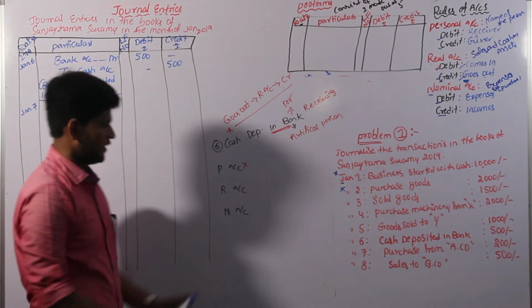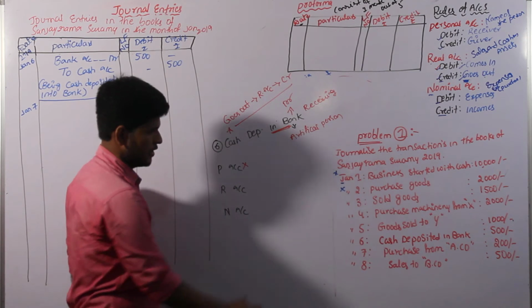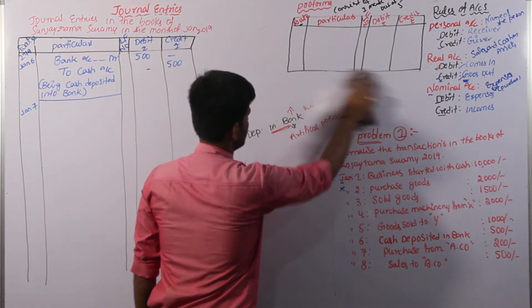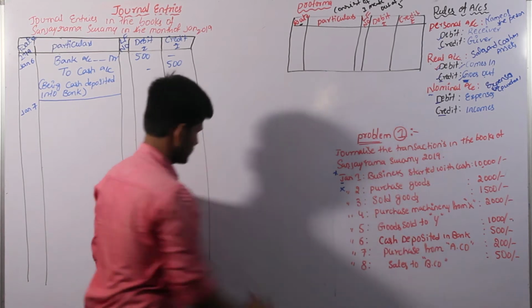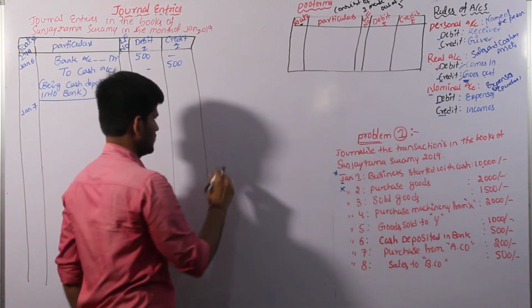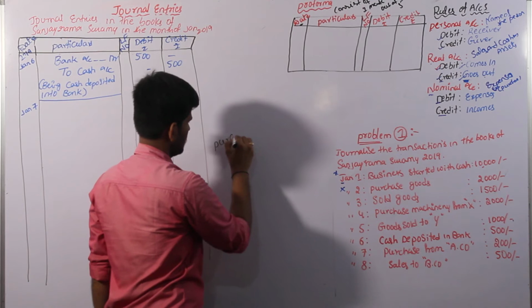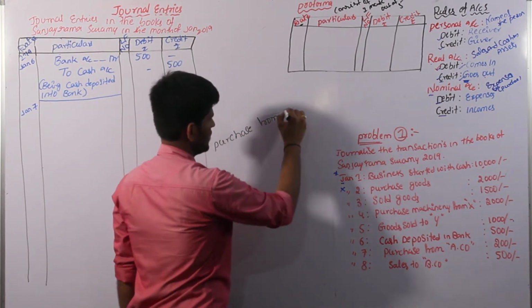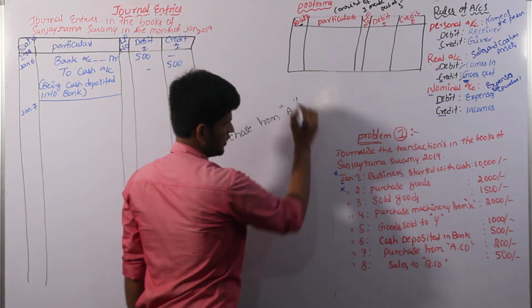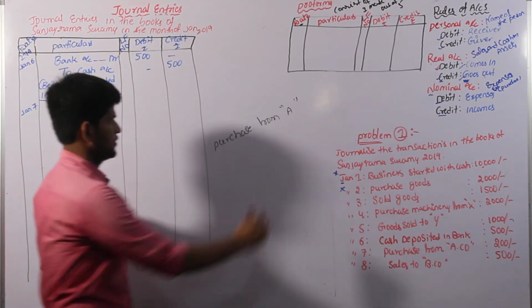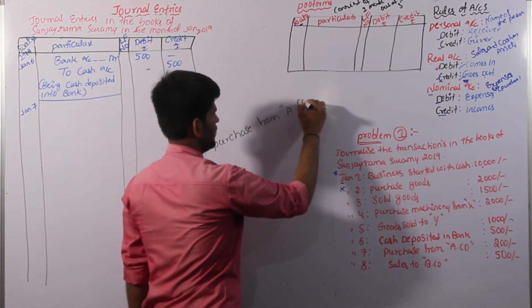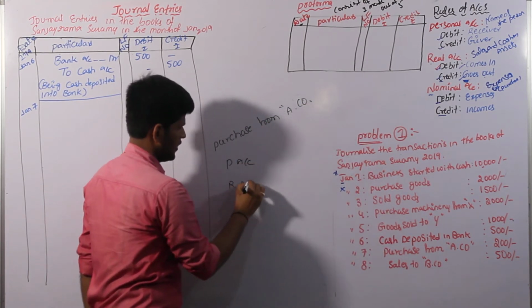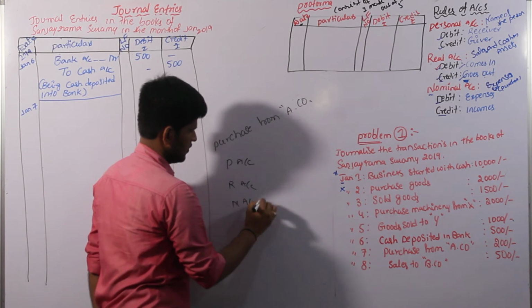7th. January 7th, the transaction is purchase from A company. We can take three rules: personal, real, nominal.